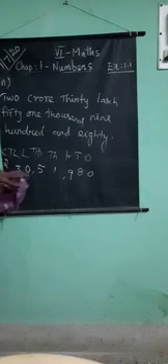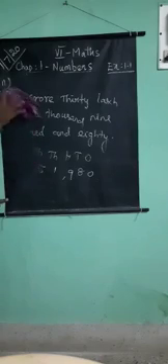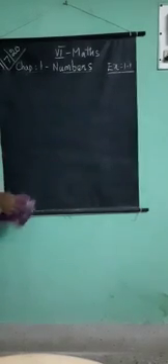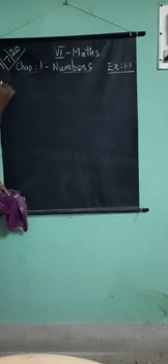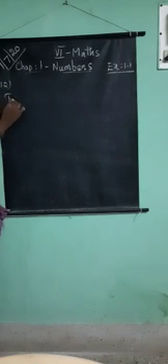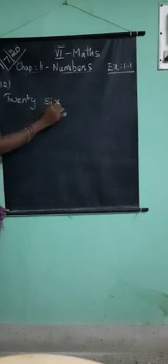Okay. Next, 12th problem. They are given a number name.